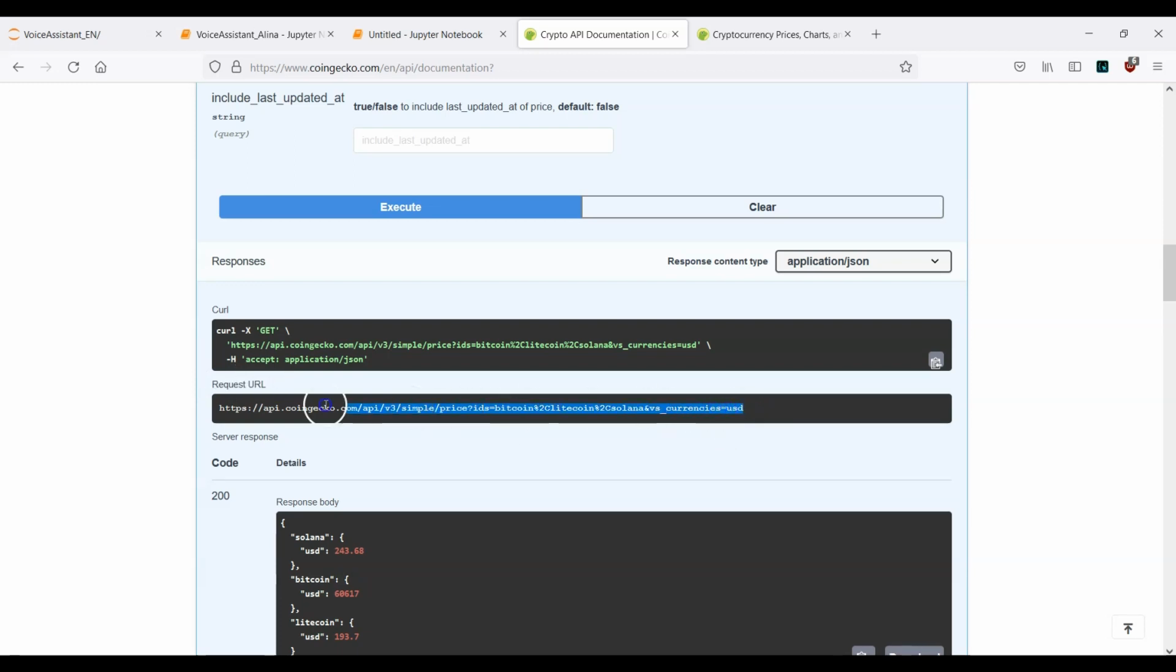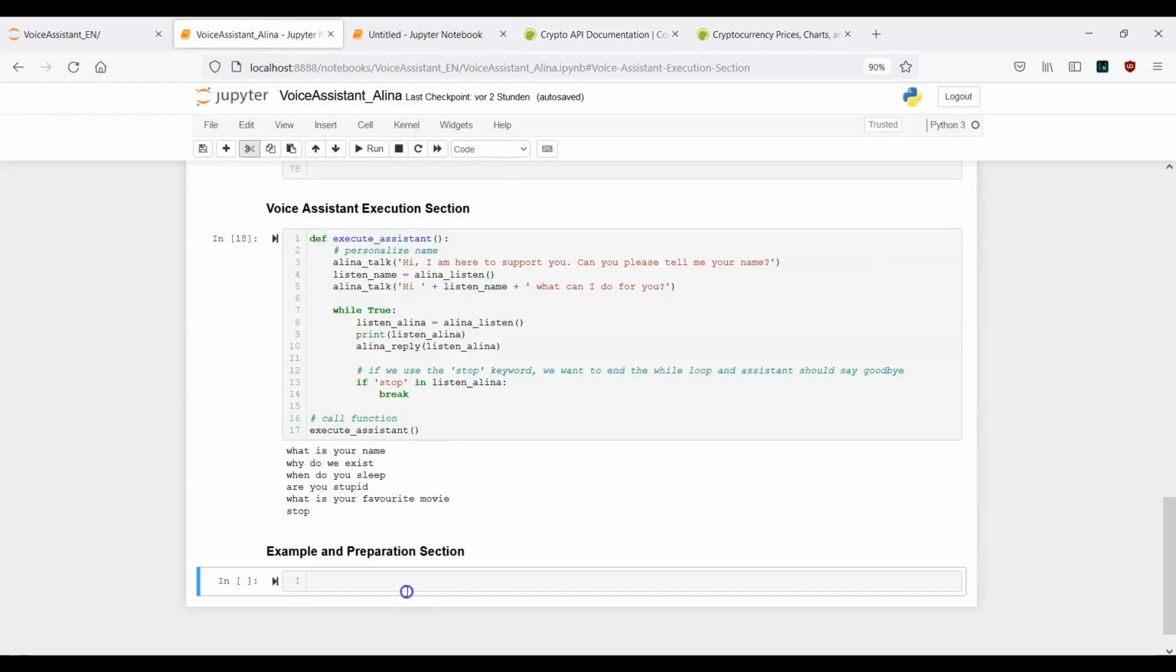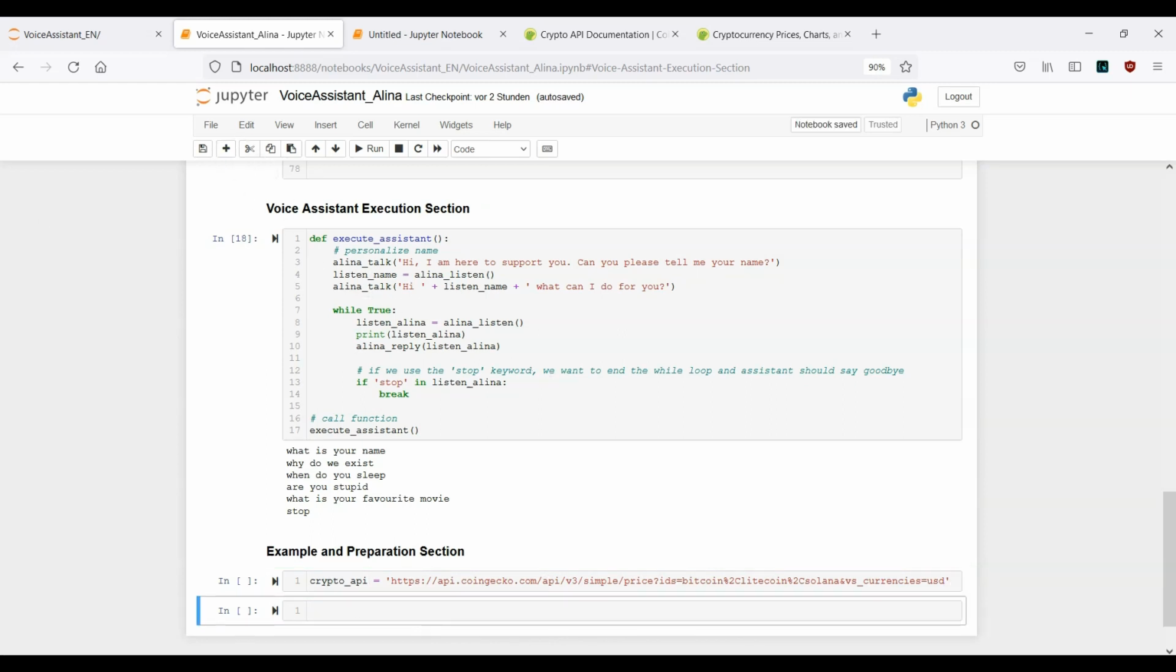I will just go ahead, copy this one, go back to our script, and now it's time again to make use of the example and preparation section here. Okay, so let me just provide one variable, crypto_API equals this URL here. Don't forget to write it inside quotes. Okay, and now we actually want to request it.